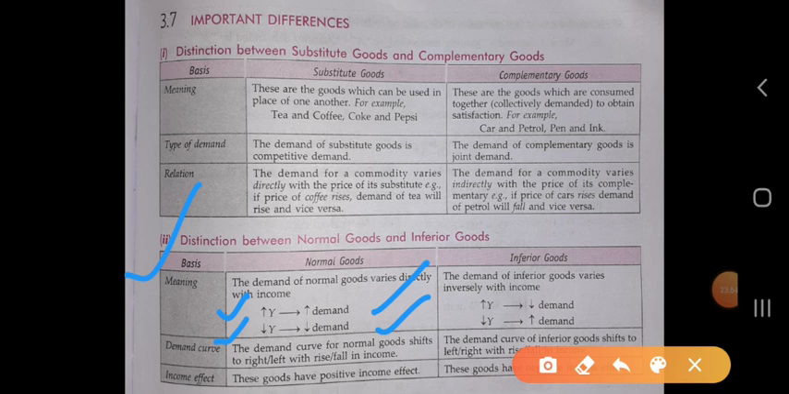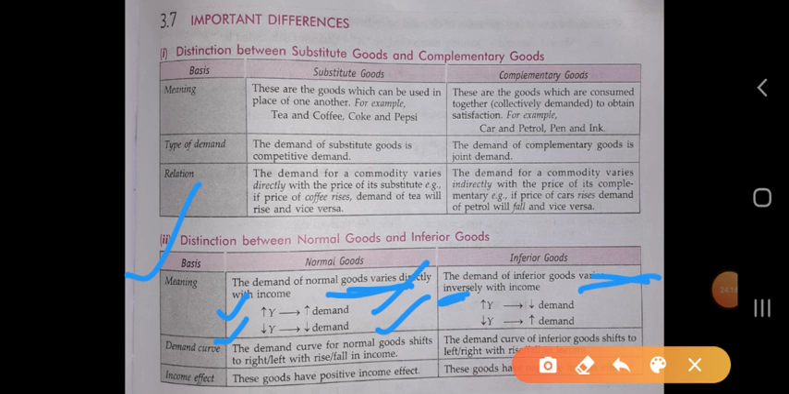In the case of inferior goods, the demand varies inversely with income. In the case of normal goods, there is a direct relation, but in the case of inferior goods, there is an inverse relation. So when the income of the consumer increases, the demand for the inferior good will decrease.